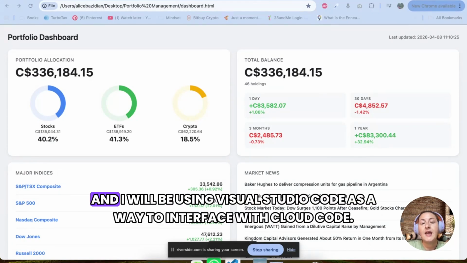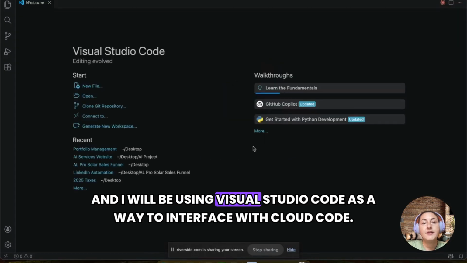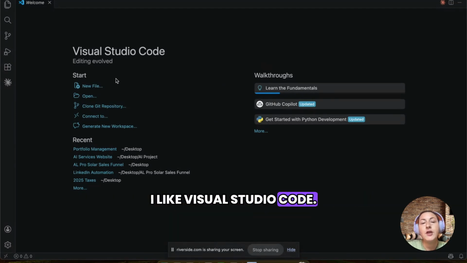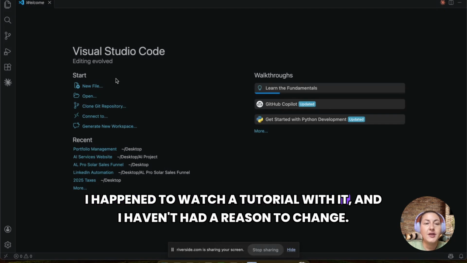And I will be using Visual Studio Code as a way to interface with Claude Code. You can use Anti-Gravity and other tools. I like Visual Studio Code. I happened to watch a tutorial with it, and I haven't had a reason to change.